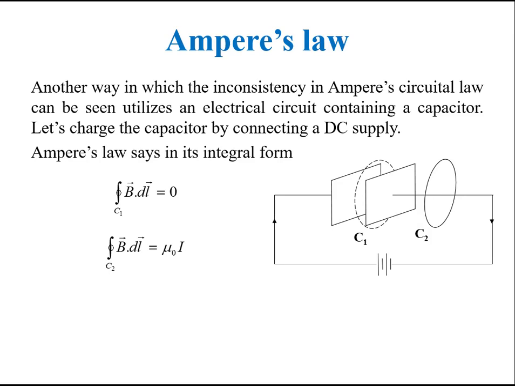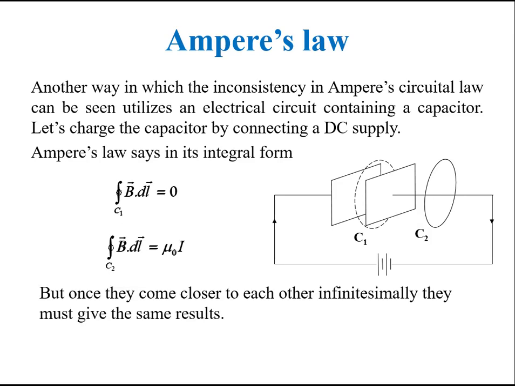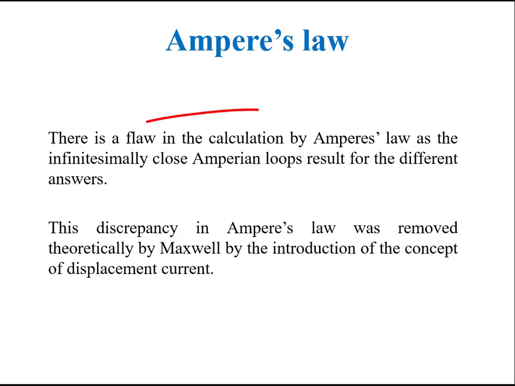Now, if you bring these loops infinitesimally close, they must give the same result. But you can see it is not possible with the current form of Ampere's law, and this is another proof of inconsistency in Ampere's law. So, there is a flaw in calculations by Ampere's law as the infinitesimally close Amperean loops result in different answers. This discrepancy in Ampere's law was removed theoretically by Maxwell by the introduction of the concept of displacement current.